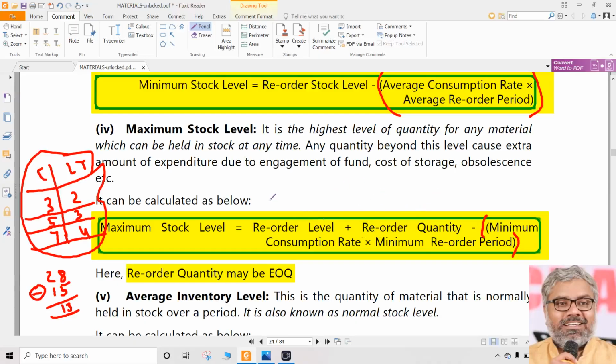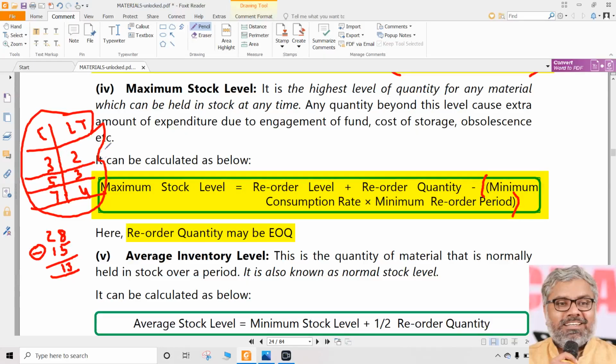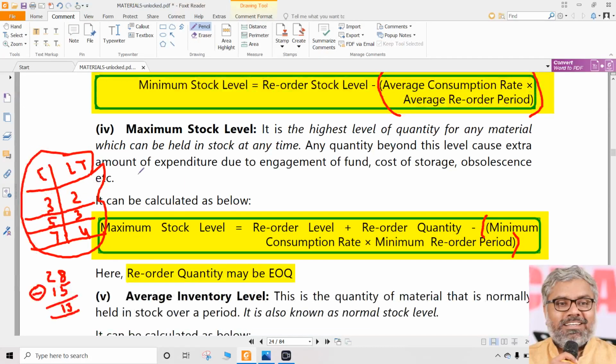If reorder quantity, for example, let us say it is the policy of this organization that every time they order, for understanding purposes, they will order 10 kilos for each order. That is the reorder quantity, that is the order size. This is not stock level, this is order size. Understand the difference.